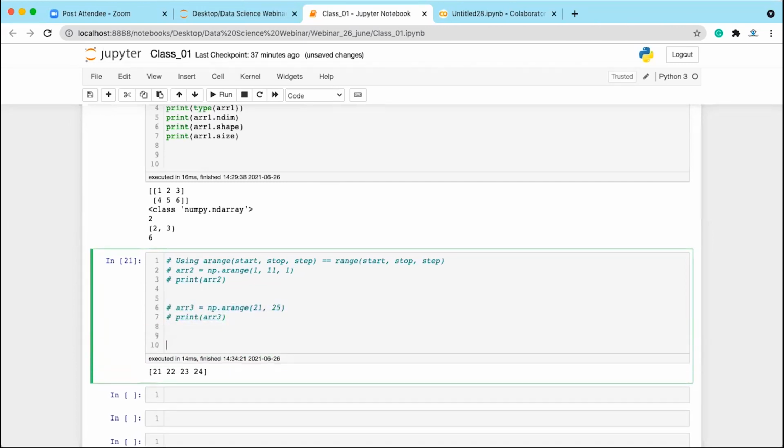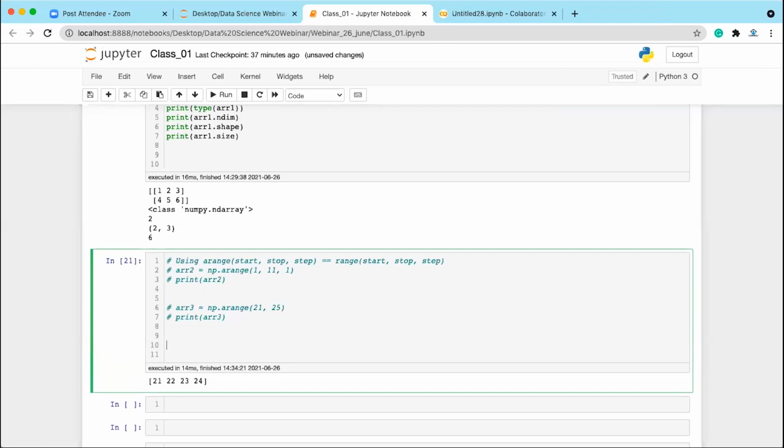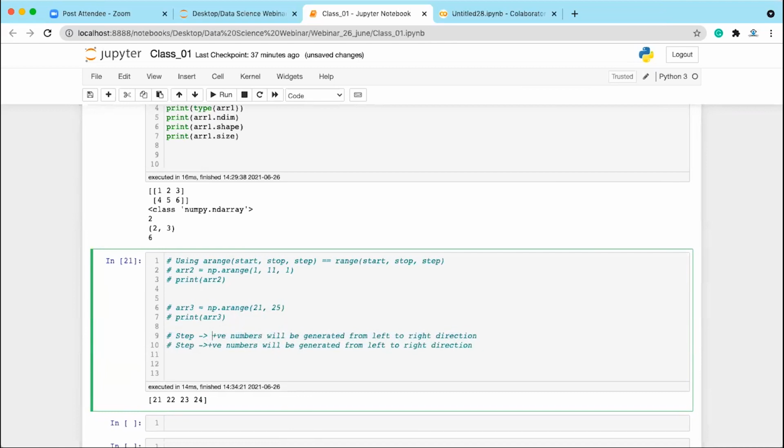Now, let's say we want to create an array where you can give the step size, if you want to generate the sequence of numbers in the reverse direction. Remember, if the step value is positive, then numbers will be generated from left to right direction. And if the step value is negative, the numbers will be generated from right to left direction.